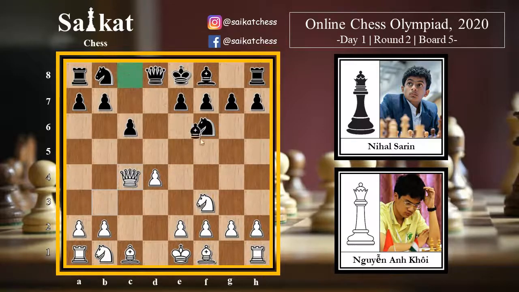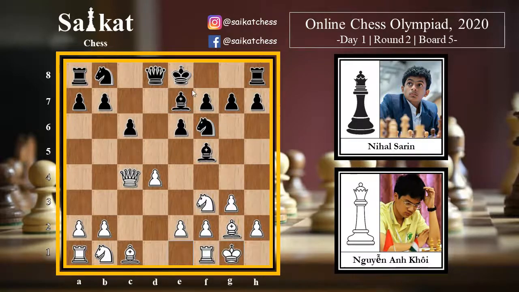So black here goes for some rapid development, bishop f5, activating the bishop with the idea of e6 and activating the other bishop here. So white here goes for g3 with the idea of fianchettoing the bishop on g2. e6 now, both the sides are sticking to the plan. Bishop g2 creating room for the king to castle. Bishop e7 also creating room for the king to castle.